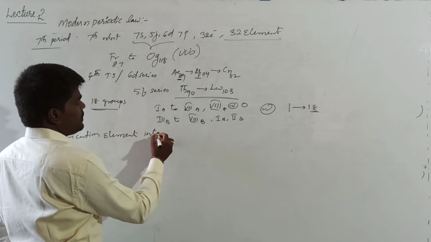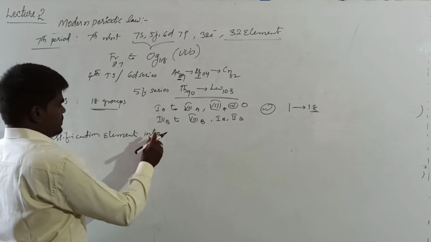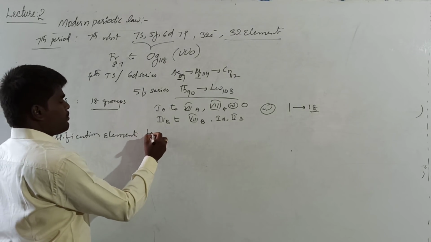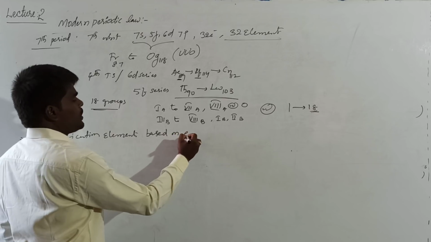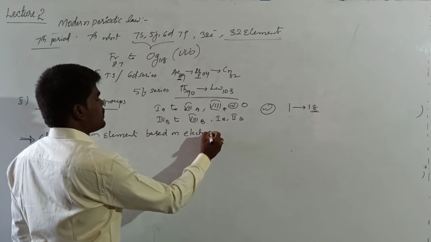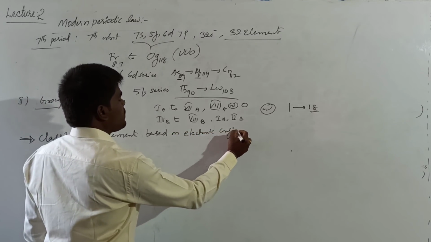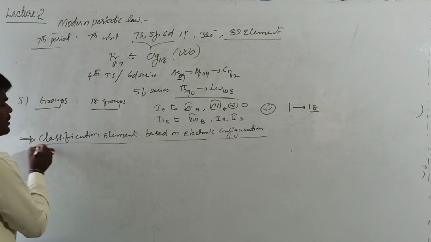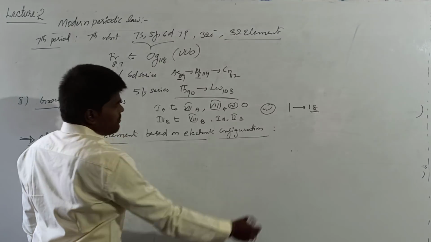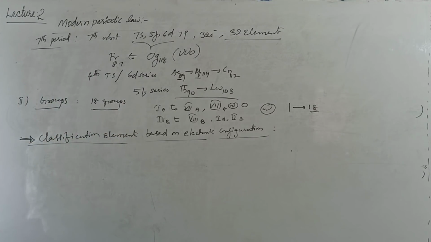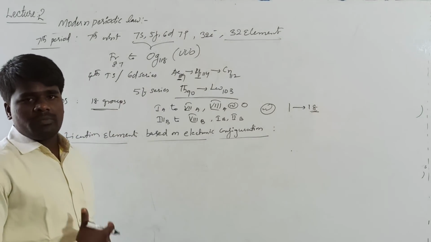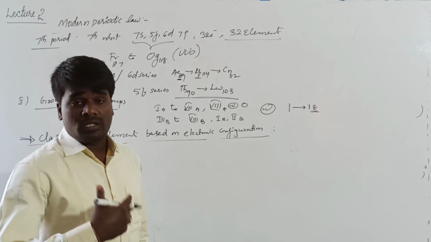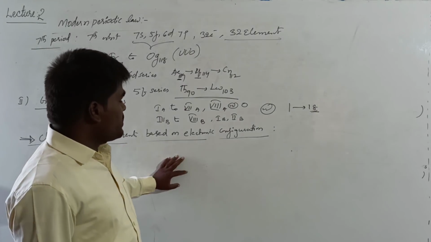Classification of elements based on electronic configuration. As I said earlier, the periodic table is constructed based on the electronic configuration, that is the valence electronic configuration of elements.